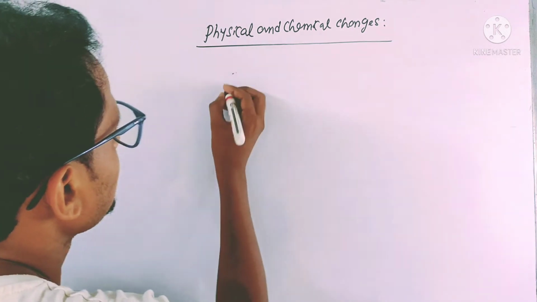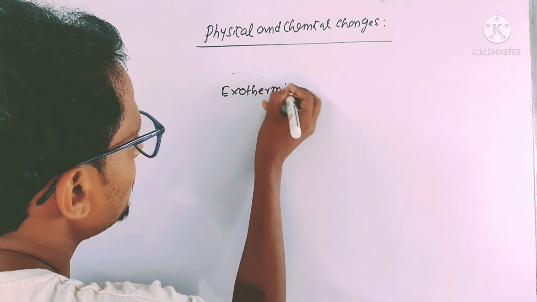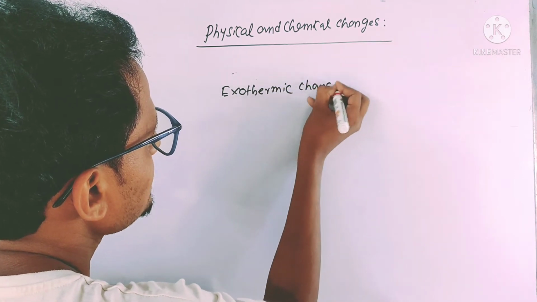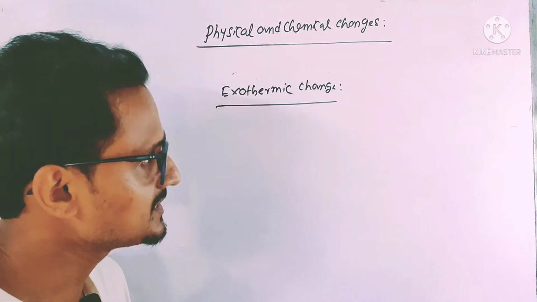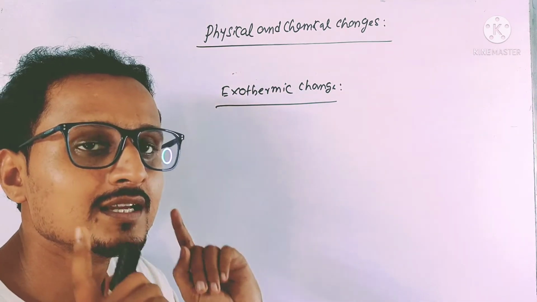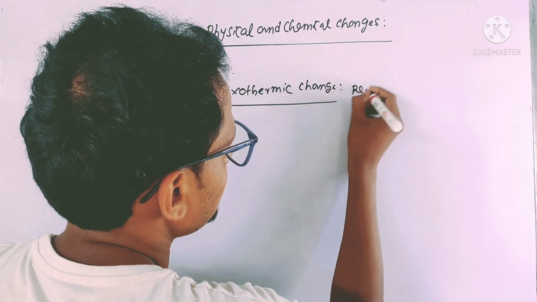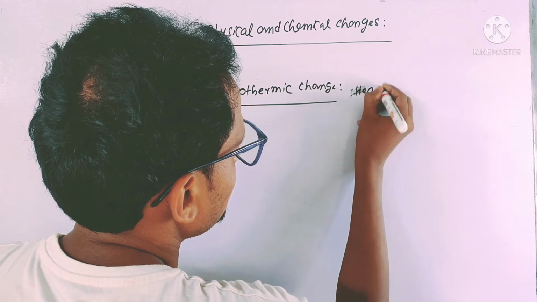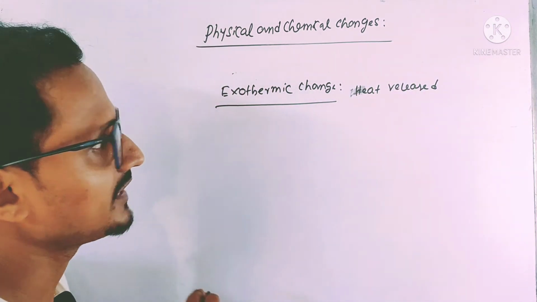One is exothermic change, very important. In exothermic change, heat will be released. The chemical change in which heat is released is called exothermic change.